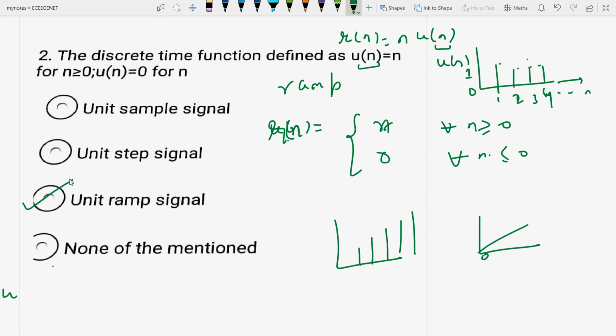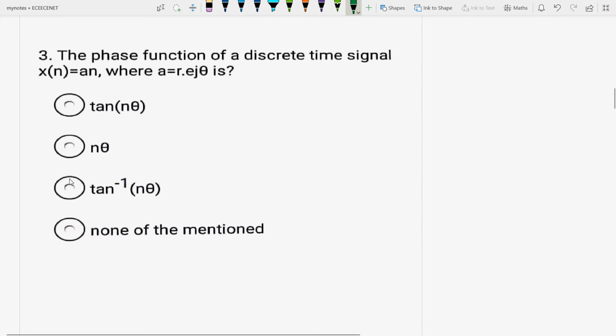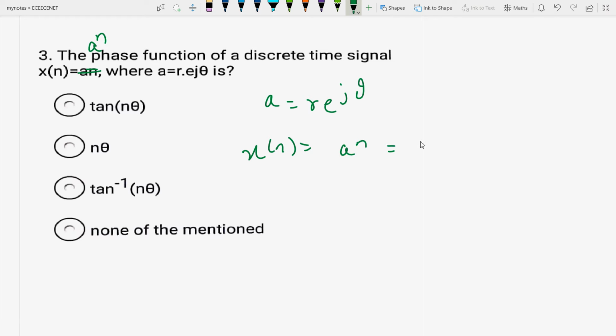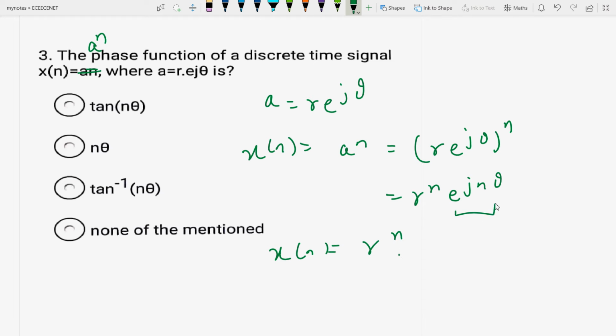Next question is, the phase function of a discrete time signal xn, where a is equal to r e to the power j theta. Actually xn is not an, it is a to the power n. So xn is equal to a to the power n, which is r e to the power j theta, whole to the power n. That means it will be r to the power n e to the power j n theta, which is r to the power n times cos n theta plus j sine n theta.